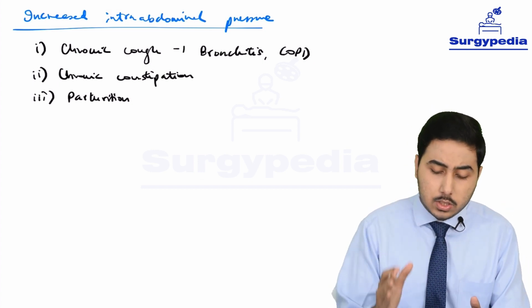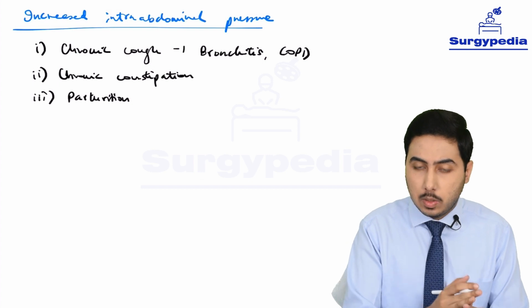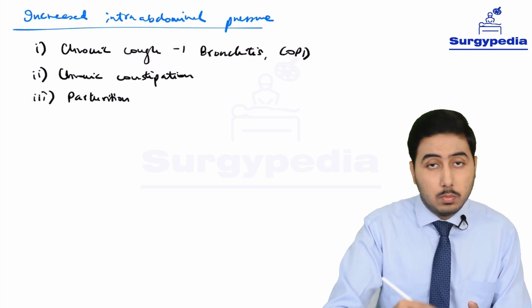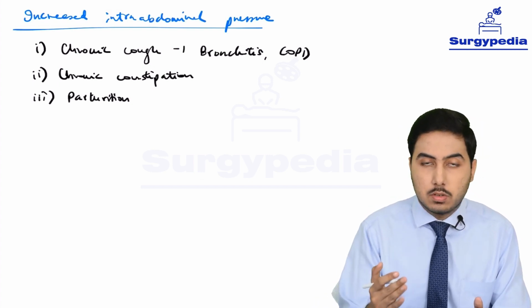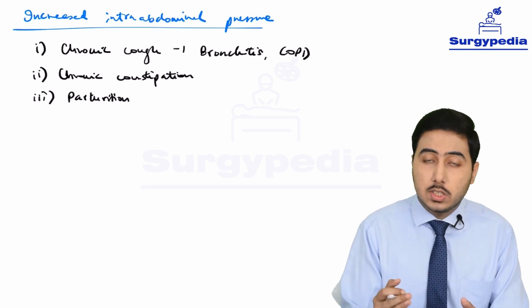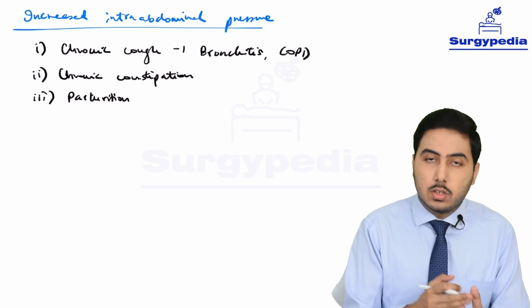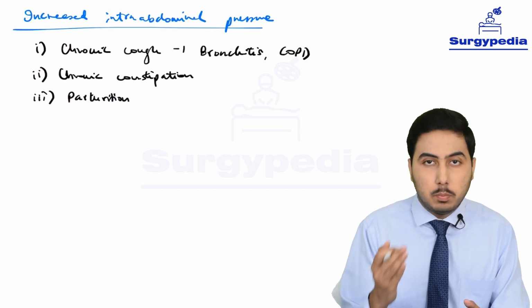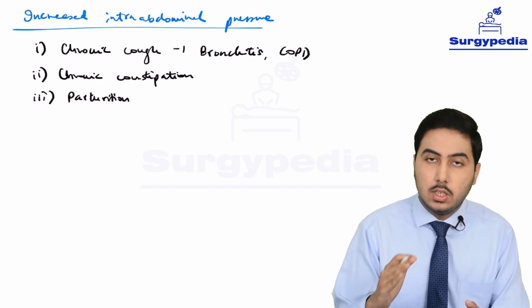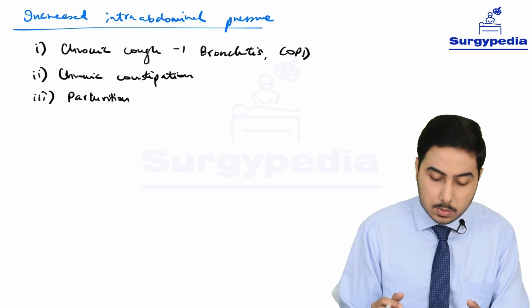So that is also an extreme increase in intra-abdominal pressure. In obstetrics and gynecology, you are also going to study weakness of the pelvic muscles, cystocele, rectocele, etc. These are due to repeated childbirth. So here also it is going to be a contributing factor, that is parturition.